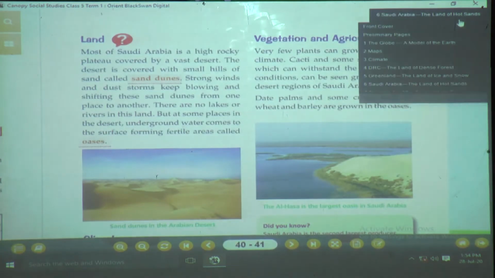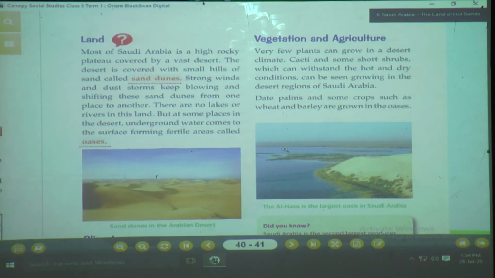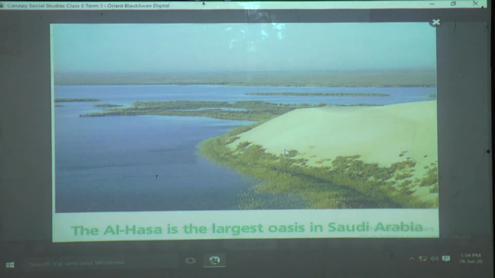Now, what do you mean by oasis? This is the picture of an oasis. In the desert, the area is totally covered with sand. Where the natural fertile water comes out from the ground, that part is called an oasis. An oasis is like a pond, a small water body. So we can't see rivers or lakes in the desert, but we find oases.